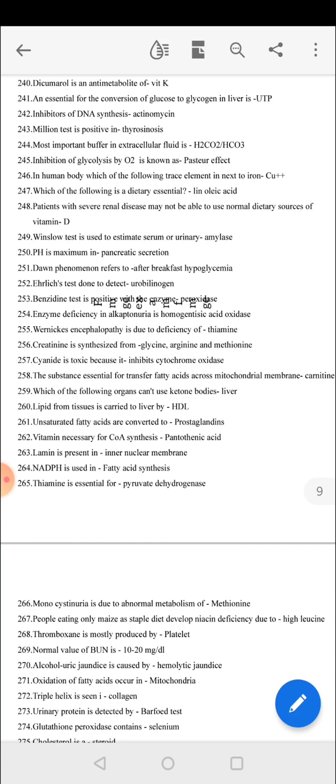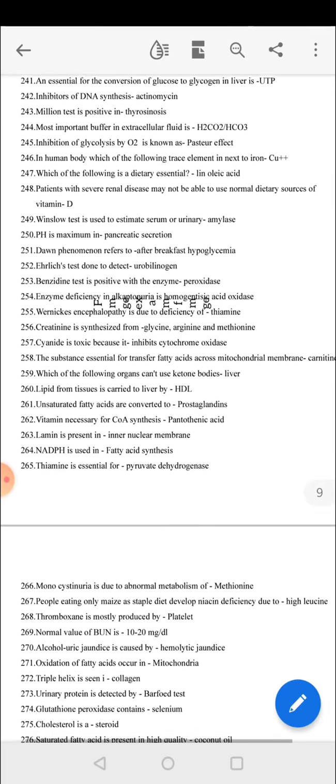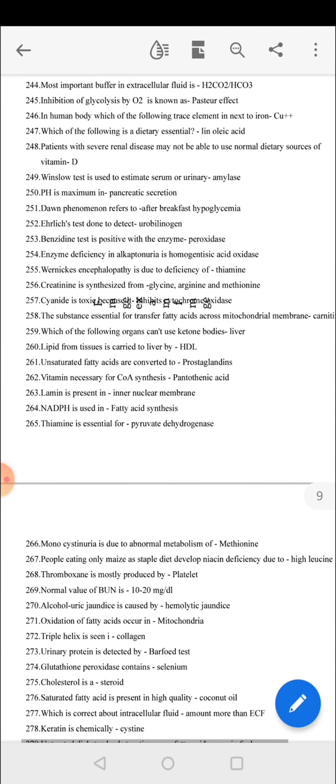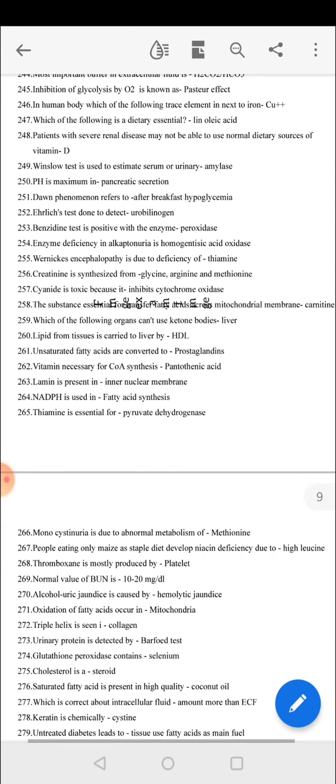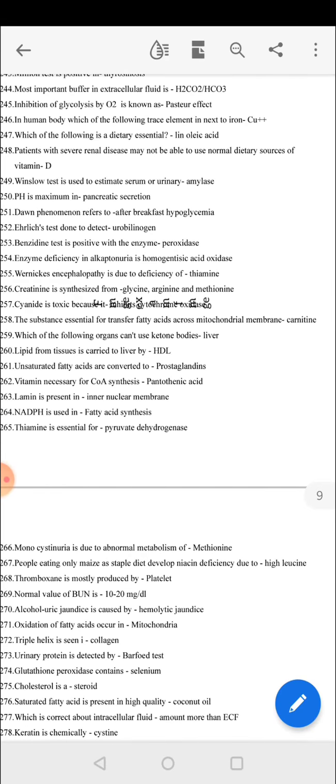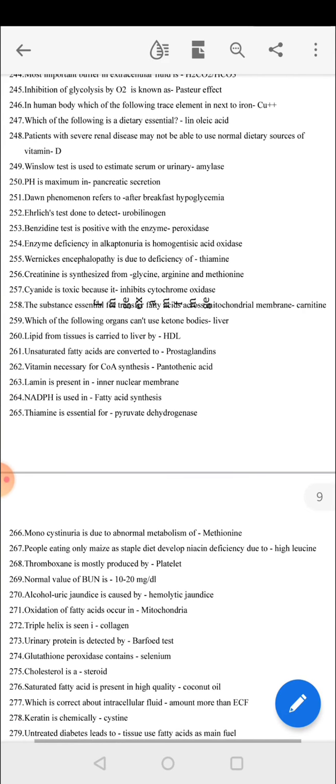Wernicke's encephalopathy is due to deficiency of thiamine. Creatine is synthesized from glycine, arginine, and methionine. Cyanide is toxic because it inhibits cytochrome oxidase. The substance essential for transfer of fatty acids across the mitochondrial membrane is carnitine. Which of the following organs cannot use ketone bodies? Liver.